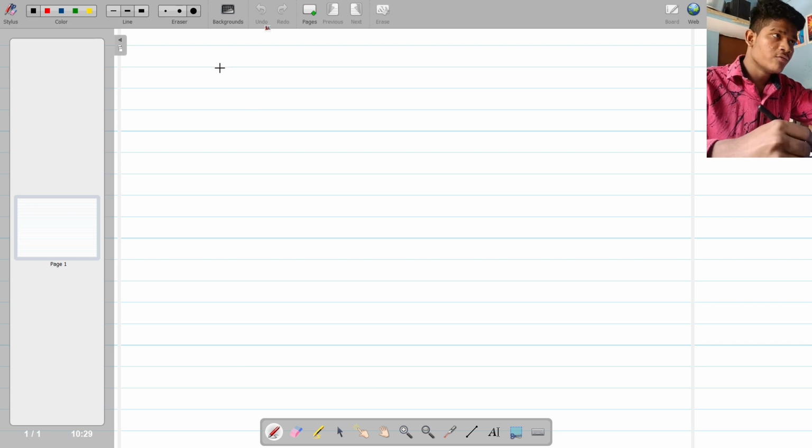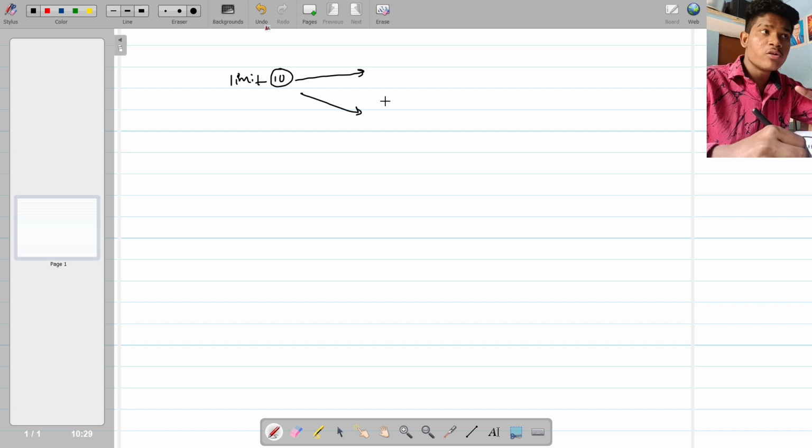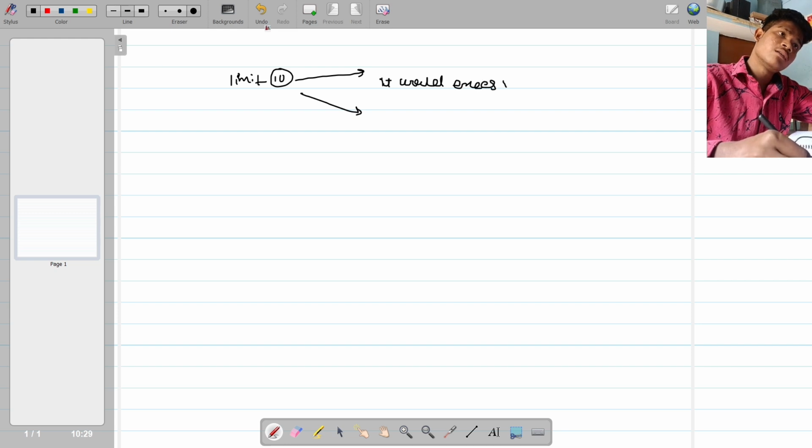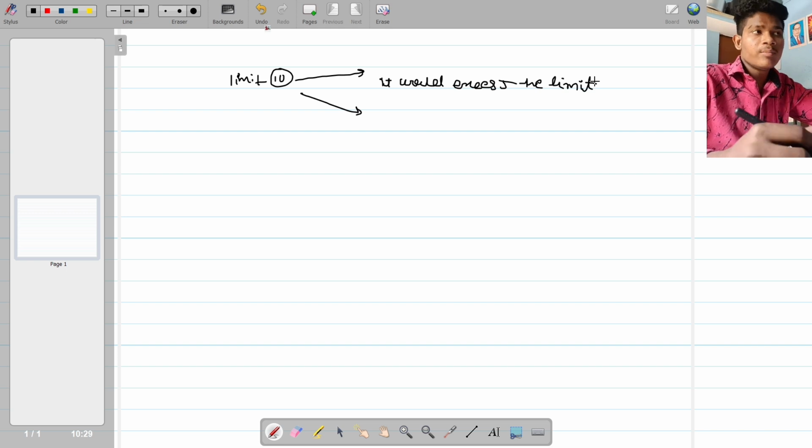The first condition: if there is a limit of 10, the weight would not exceed the limit. And the second condition is that it should contain only two people in a pair.